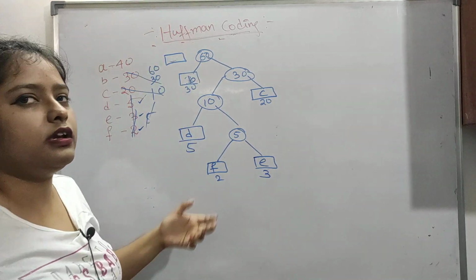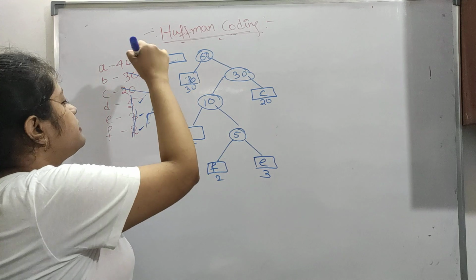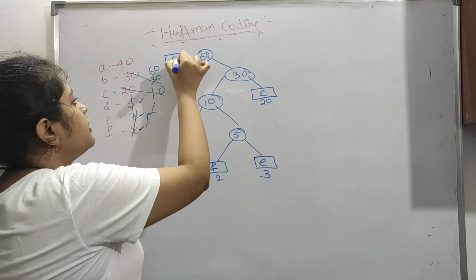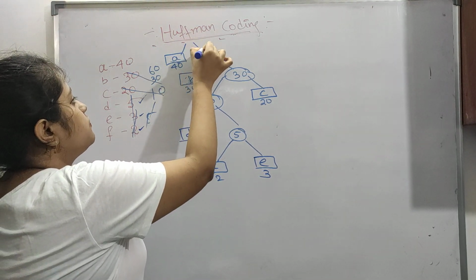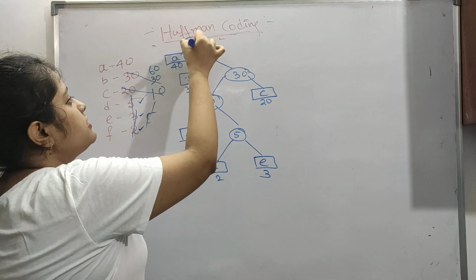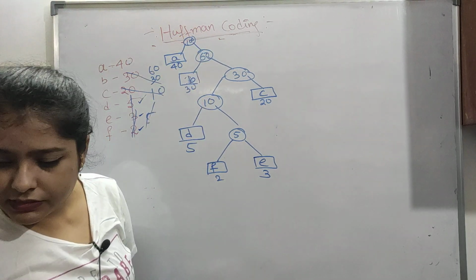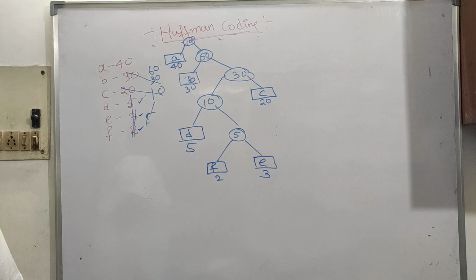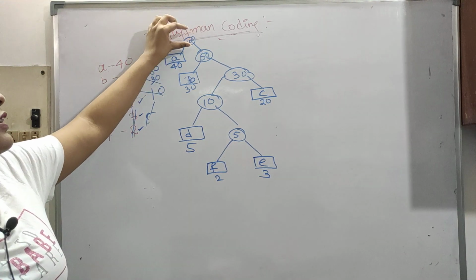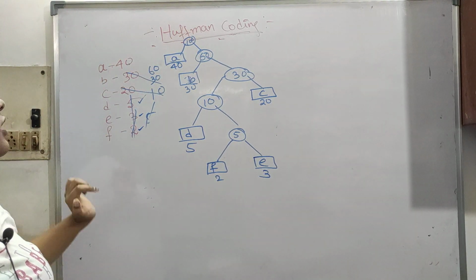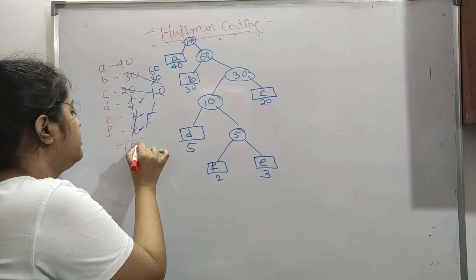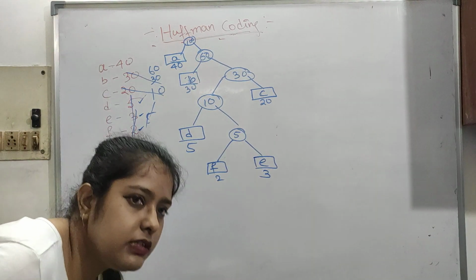I always tend to write down the probability inside the box. So it is A, now 40. So 40 plus 60 is 100. You can check another way: if the total is coming as 100 here and 100 here, it means your tree is correct.